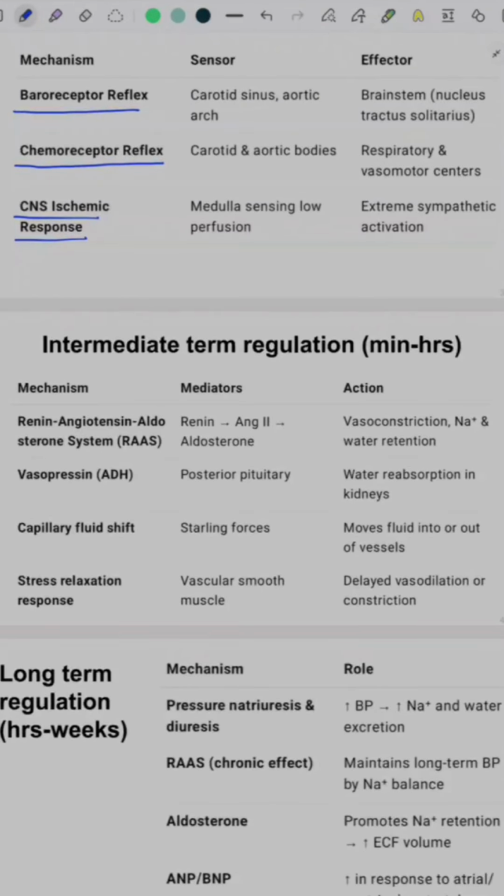Then we have the intermediate term regulation. It is mediated principally by the kidneys through renin, angiotensin, aldosterone system and the ADH that is secreted from the posterior pituitary. But at this point of time, the principal action that we are looking at is a vasoconstrictory effect of both angiotensin 2 and the vasopressin that is ADH.